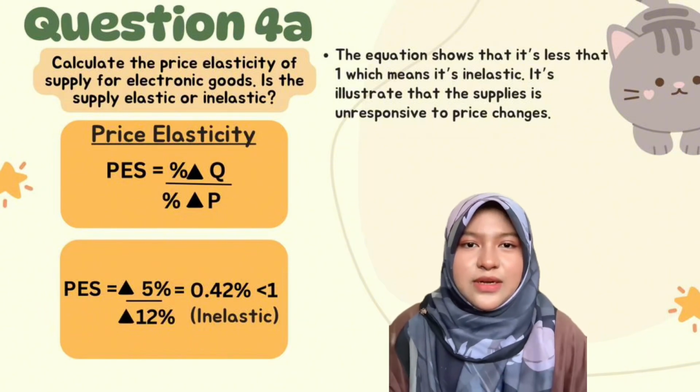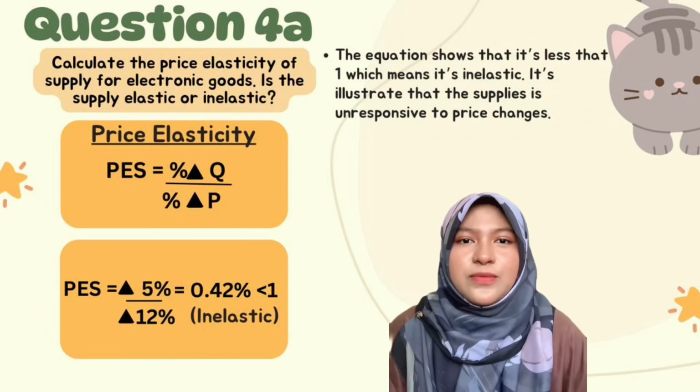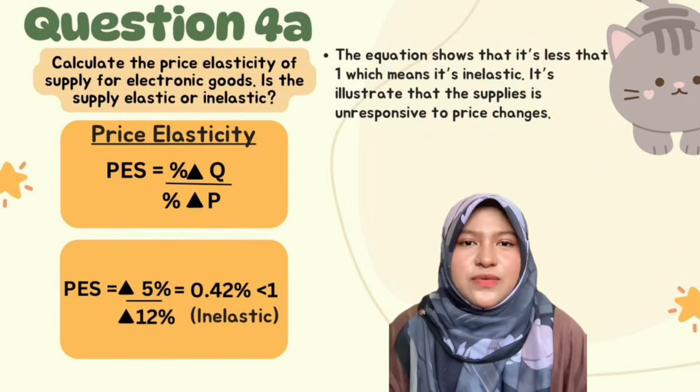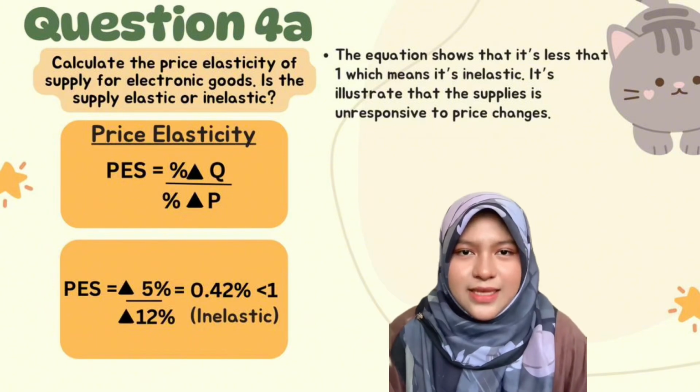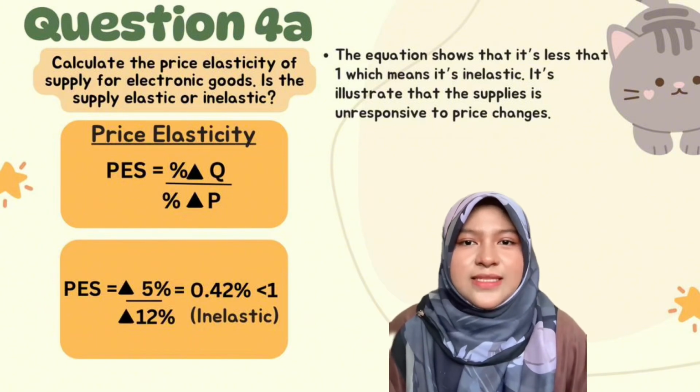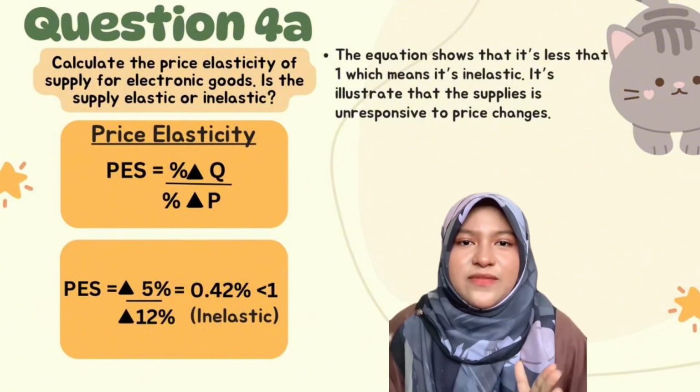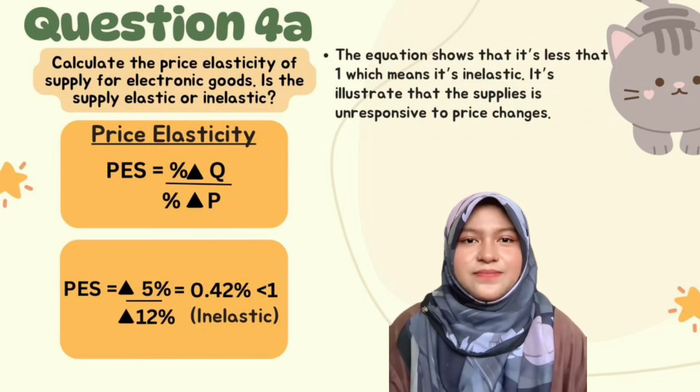The answer is 0.42. The result shows that it is less than 1, which means it is inelastic. It illustrates that supply is unresponsive to price changes.